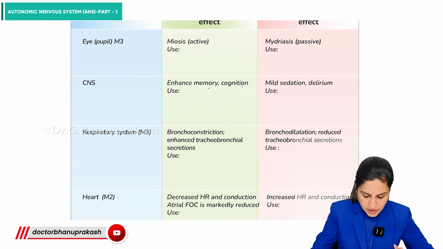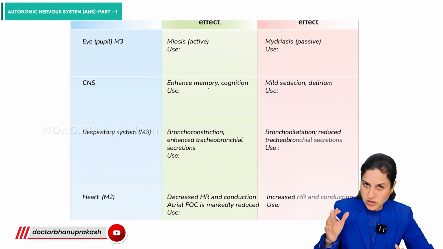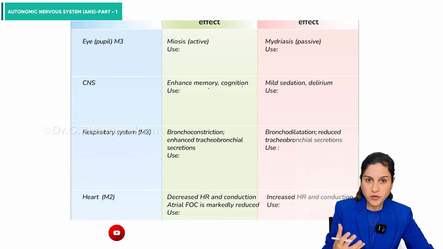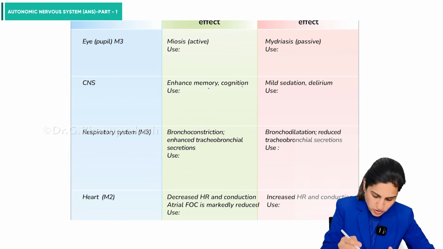Okay. So, moving on to the effects of the parasympathomimetic versus the parasympatholytic, or mainly the cholinergic versus the anticholinergic. So, what are the effects on different organ systems? Let's do them one by one. The first organ we are going to talk about is the eye. Very important is the eye.